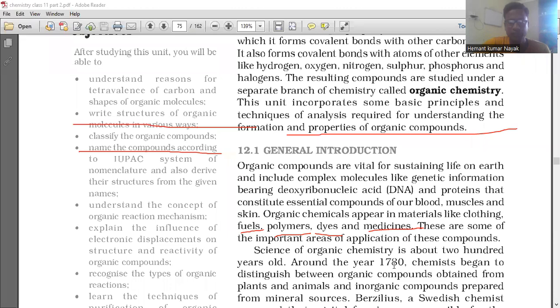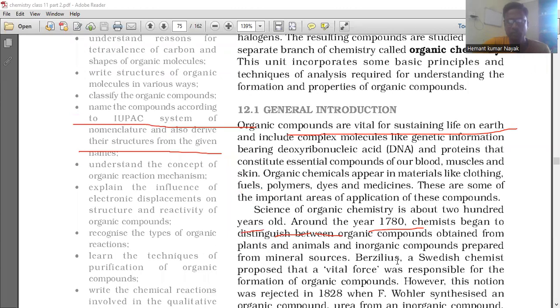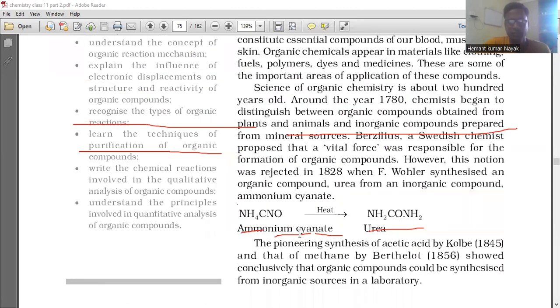The science of organic chemistry is about 200 years old. Around the year 1780, chemists began to distinguish between organic compounds obtained from plants and animals and inorganic compounds prepared from mineral sources. This notion was rejected in 1829. So first we'll talk about an organic compound like urea.